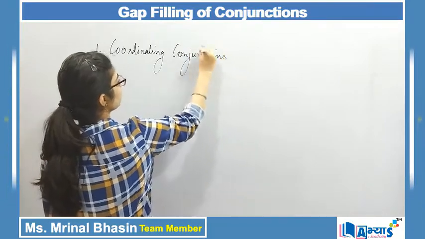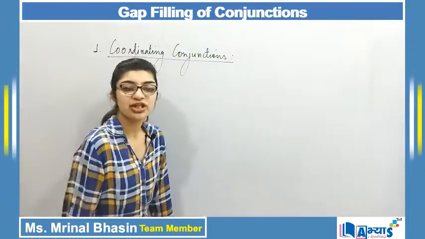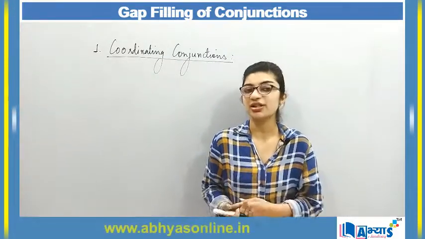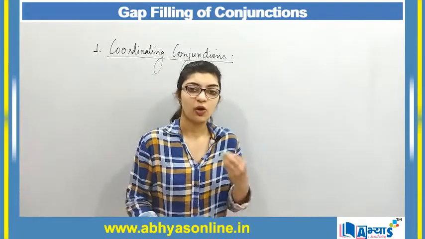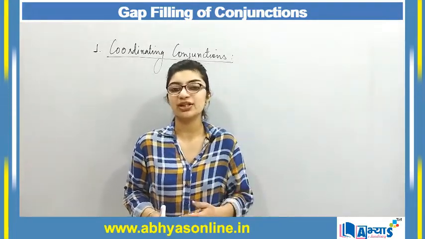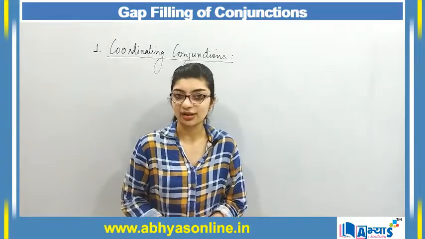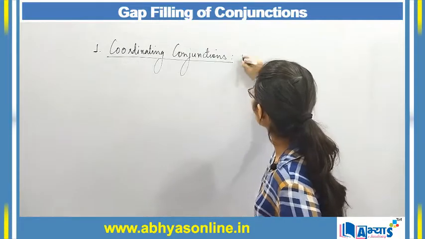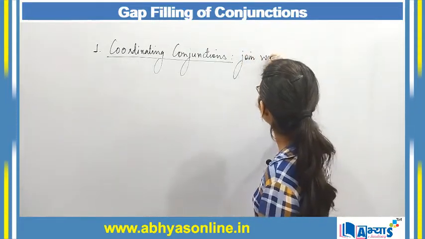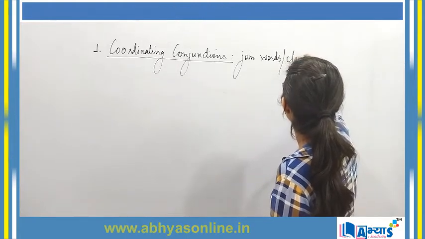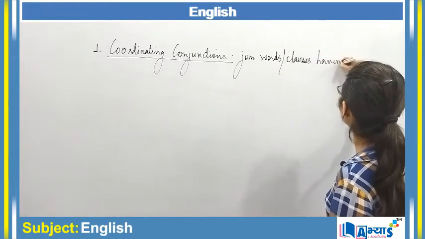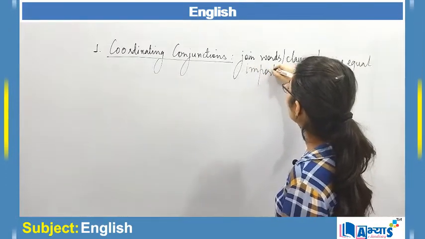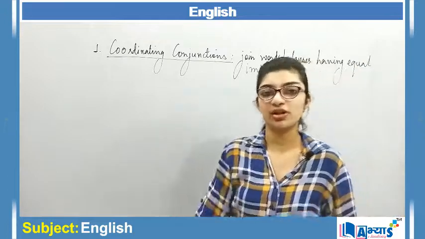And coordinating conjunctions are those type of conjunctions which are used for joining the clauses or the words which have equal importance. All the conjunctions we know are used for joining the words or the clauses, but the type of conjunctions depends upon what type of words you're connecting. So coordinating conjunctions are those type of conjunctions which are used to join words or clauses having equal importance. All those words or clauses that have equal importance are defined as coordinating conjunctions.